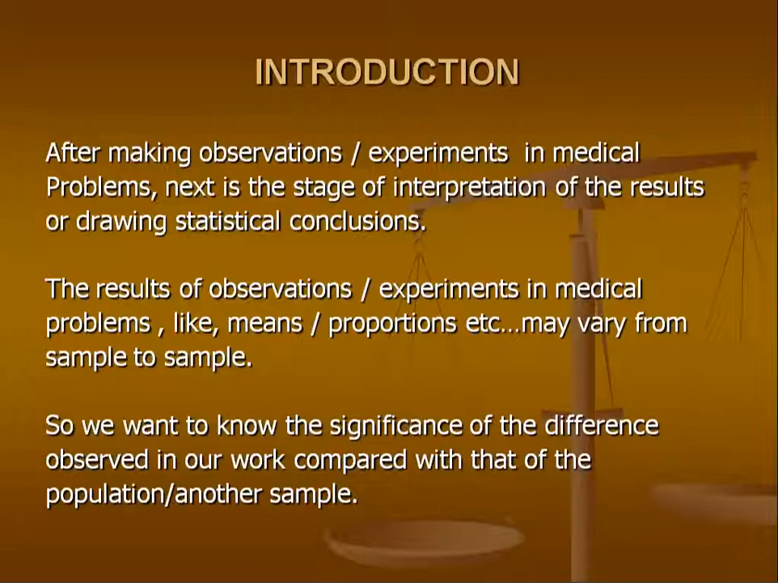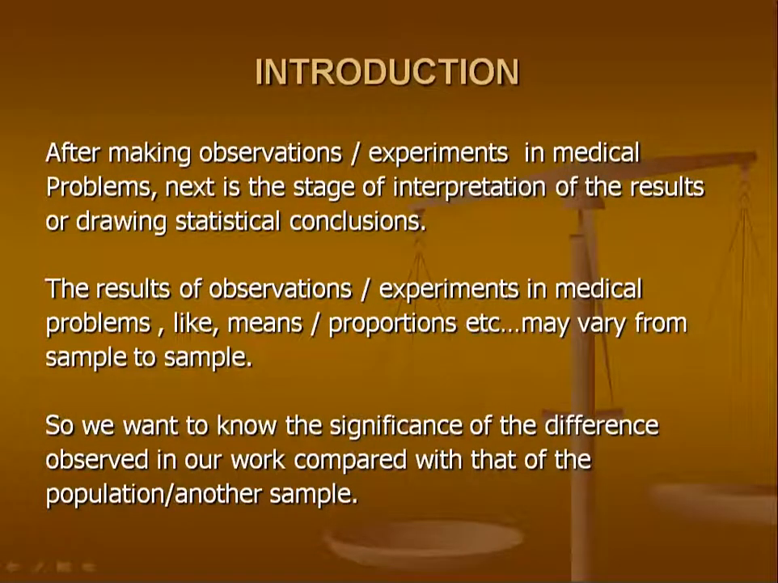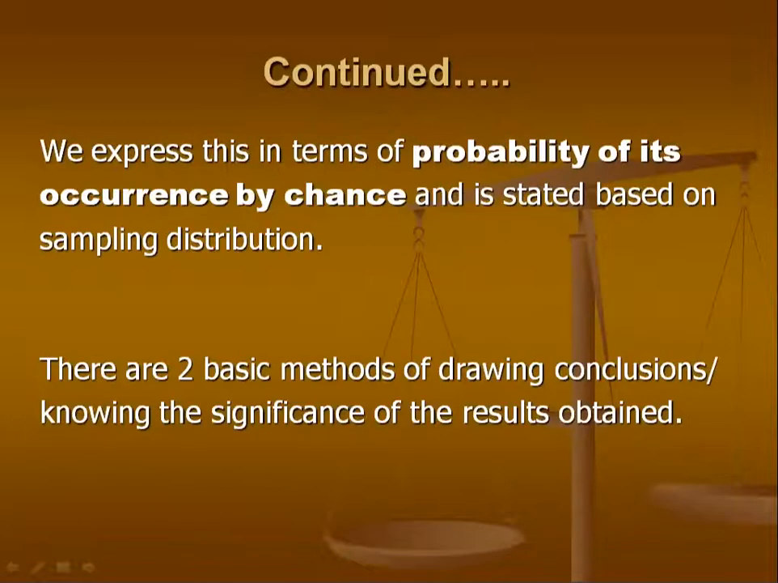And right now, with the introduction of computers and other things, chi-square test can be done directly in Excel or with many other softwares which are available online. So after making observations or experiments in medical problems, next is the stage of interpretation of the results or drawing statistical conclusions. The results of observation or experiments in medical problems, like mean or proportion, may vary from sample to sample. So we want to know the significance of difference between our work compared to that of the population or other sample, which is very important.